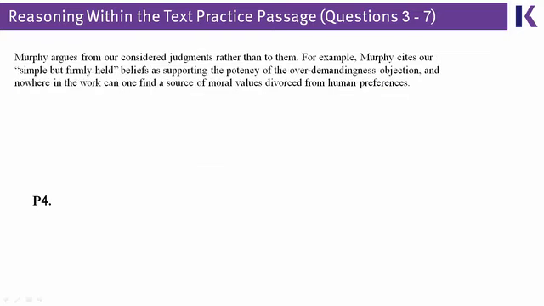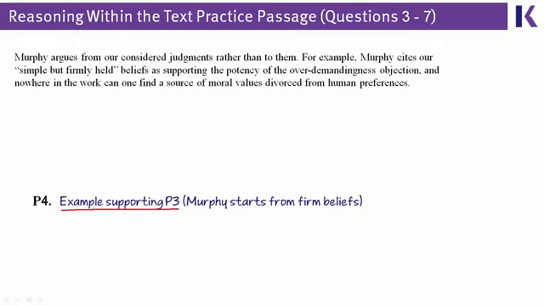Then the author moves to paragraph 4, which is a pretty short one. It is, and if you identified this, your label probably says something similar, merely an example that supports paragraph 3. Paragraph 3 introduces this big idea that Murphy starts from beliefs, then moves to principles, so in a way the author feels like, well, I might as well spend another paragraph reinforcing this. In fact, he restates the last couple sentences of the 3rd paragraph here in the 1st sentence of the 4th paragraph, that he argues from our considered judgments. He doesn't call them beliefs, he calls them judgments, but in the context of this passage, those two mean the same thing.